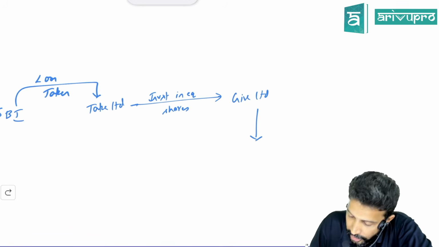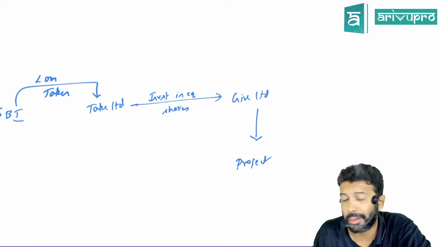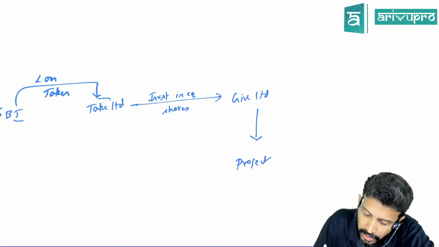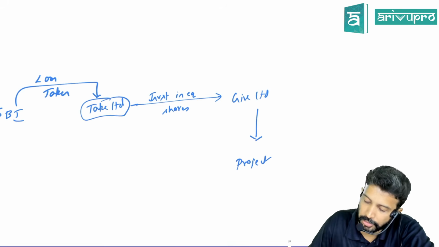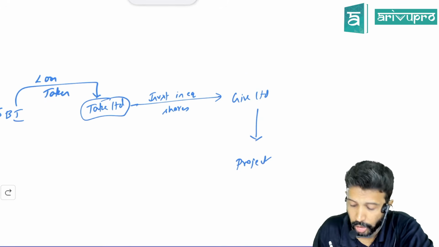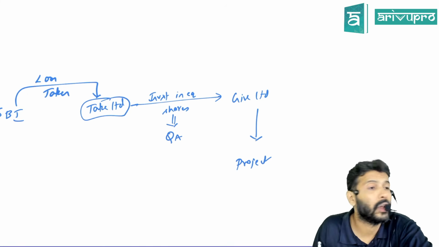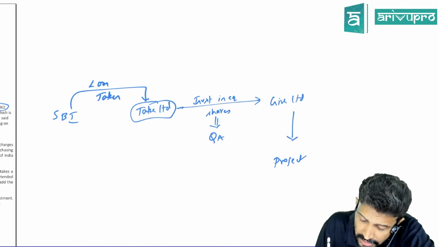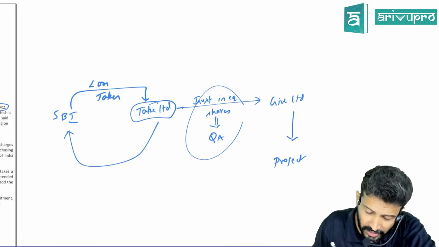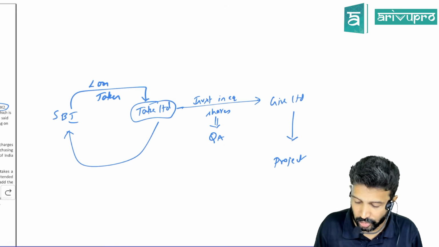And that company is utilizing this money for a particular project. Is that project complete or not yet complete? Not yet complete. The directors of this company are saying the project is still not completed, so it is taking a substantial period of time. So they are treating this investment as a qualifying asset, and whatever interest the company is giving to SBI, they are saying that interest cost will be added to the cost of investment. Is that right? That is what they are asking.